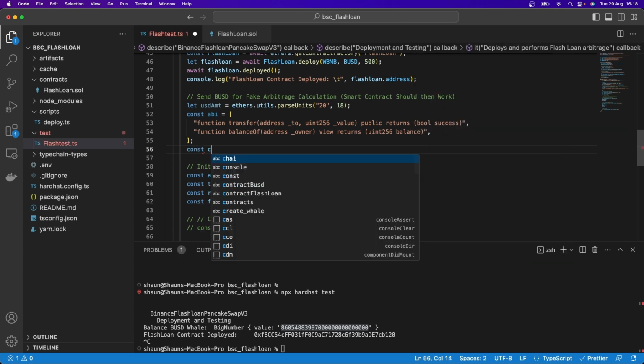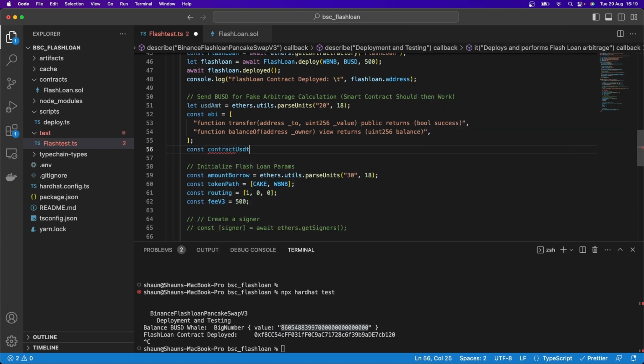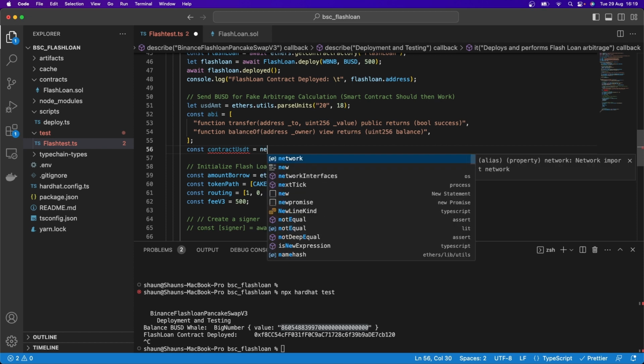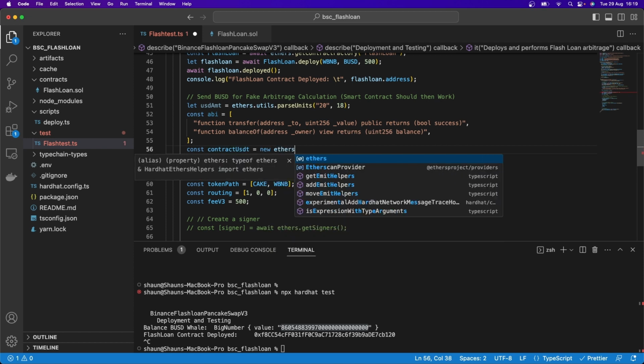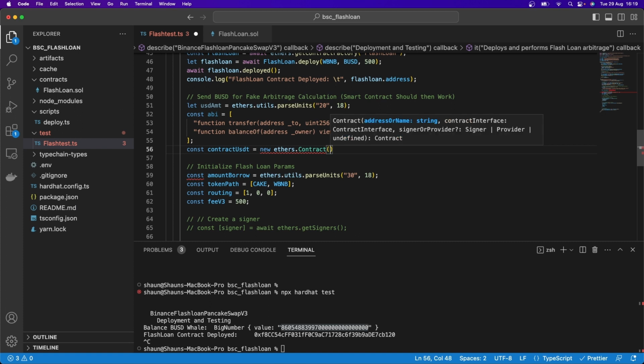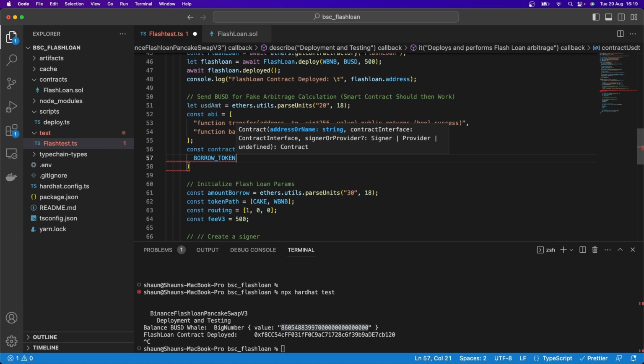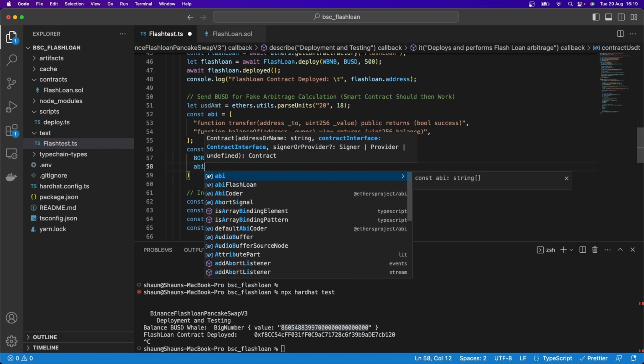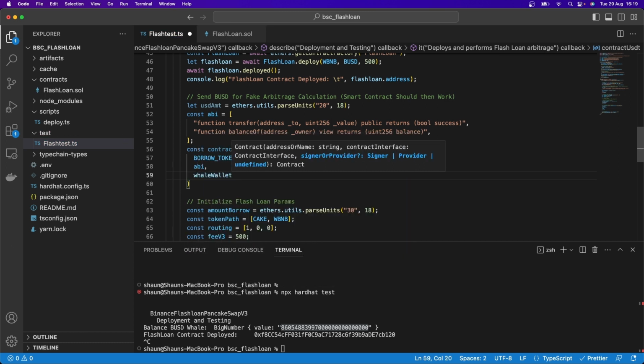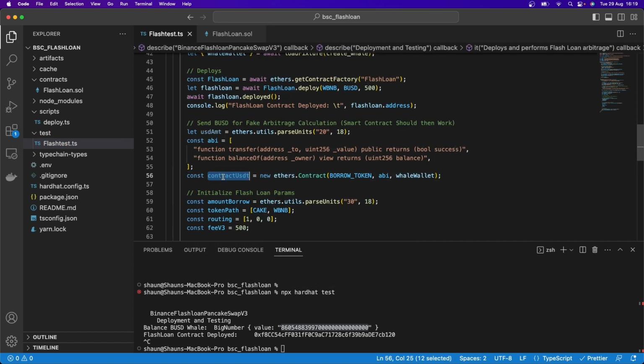smart contract. So here we're going to say contract USDT that we now need to connect to is going to be equal to new ethers.Contract, open and close parentheses, borrow token, which is going to be our BUSD, the ABI, and our whale wallet. And so what does this mean now that we have this contract? Well, this means that we're connecting to the actual contract of BUSD. I'll put in here USDT. I should just put BUSD, pardon me.